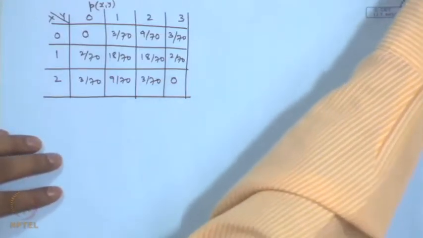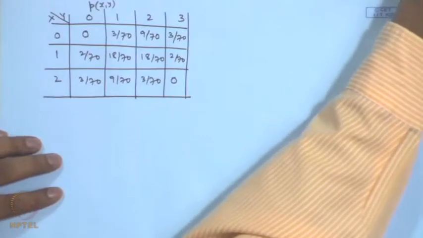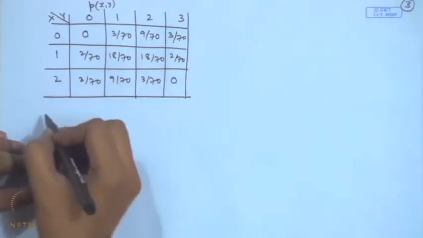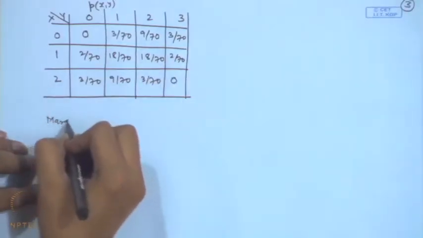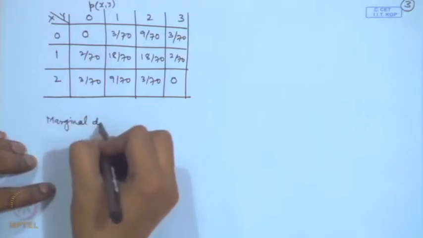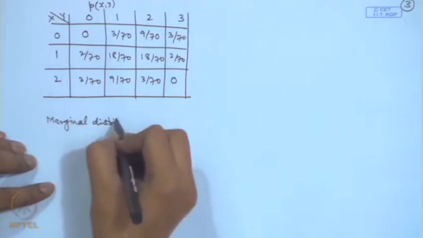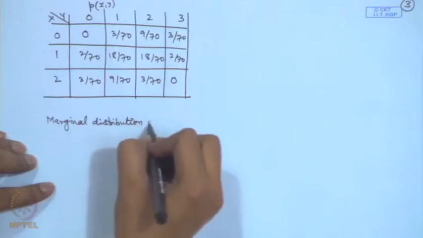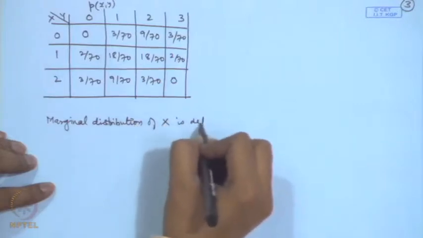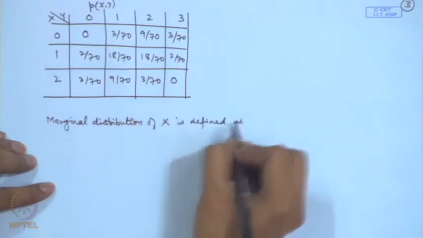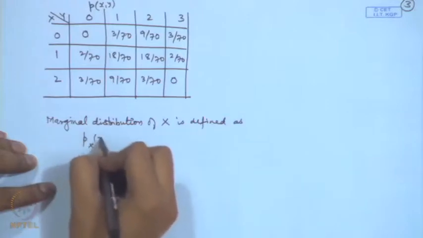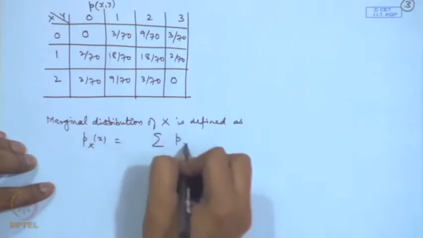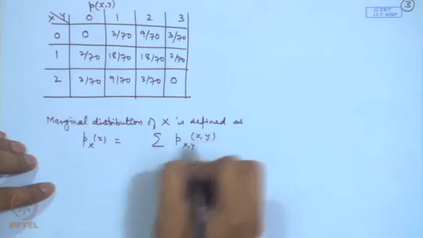Now, we also introduce the concept of marginal and conditional distributions. So, the marginal distribution of x is defined as p x of x as the summation over all the values of y.